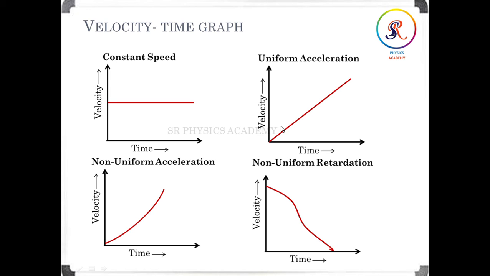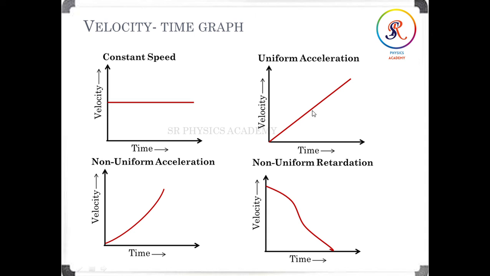amount in equal interval of time. Next, what is non-uniform acceleration? In this case also it is increasing, but non-uniform acceleration is an unequal amount in equal interval of time. We are not getting any straight line. In uniform motion we get a straight line, and then we can confirm it is uniform acceleration.